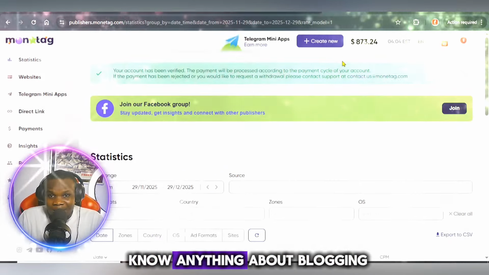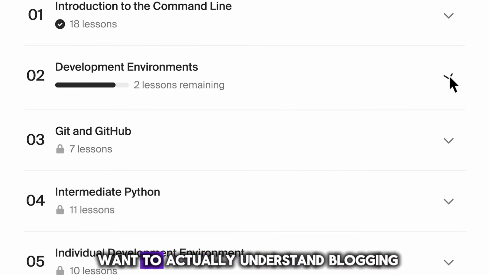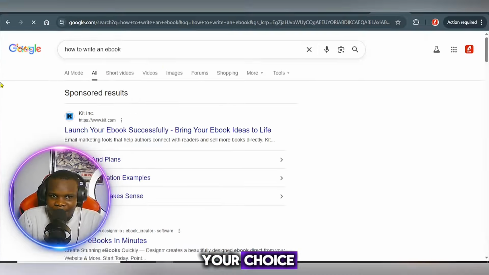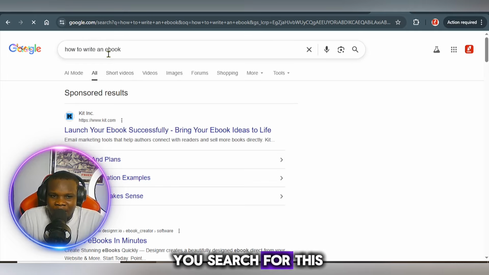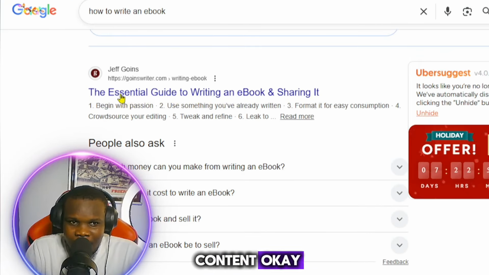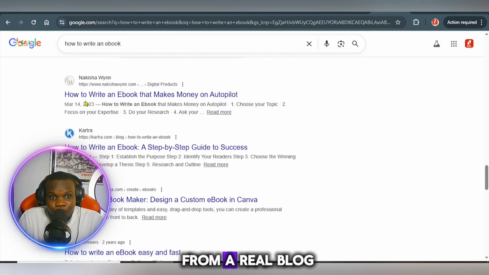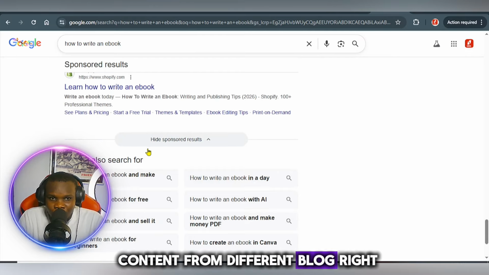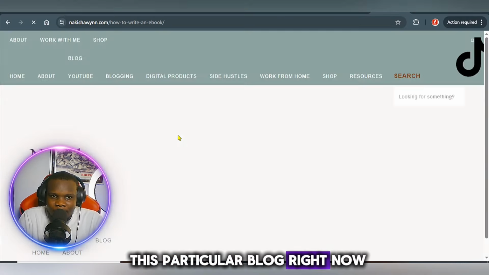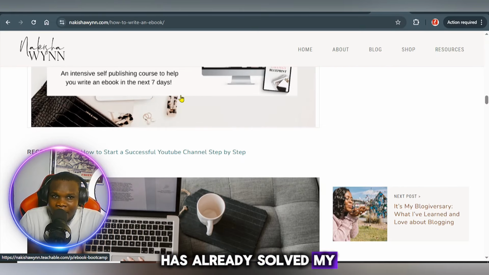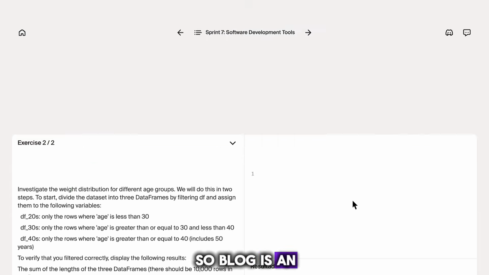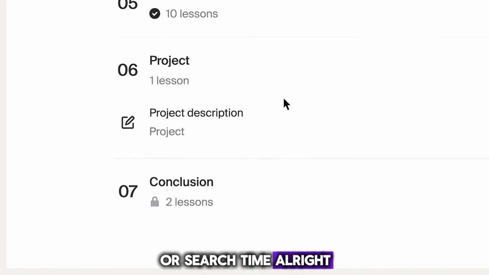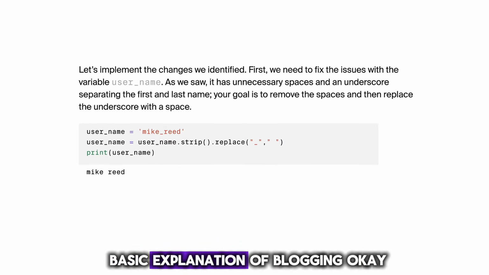For those that don't know anything about blogging but want to start a blog, if you want to actually understand blogging, just head over to your browser and search for any topic of your choice. So this is a search term. If you search for this, it's blog content, okay? And if you scroll down, you're going to see content from a real, standard blog. If you keep scrolling down, you're going to see other content from different blogs, right? If I click on this particular blog right now, it has already solved my problem, okay? So a blog is an information platform where you can actually provide solutions to people's problems or search terms, right? That is just the basic explanation of blogging, okay?